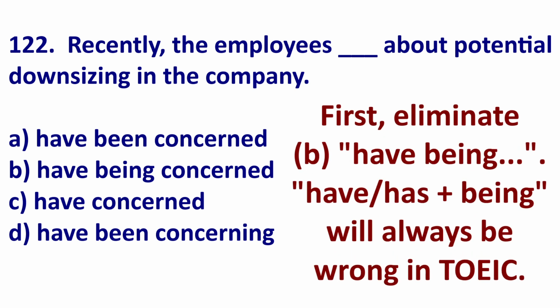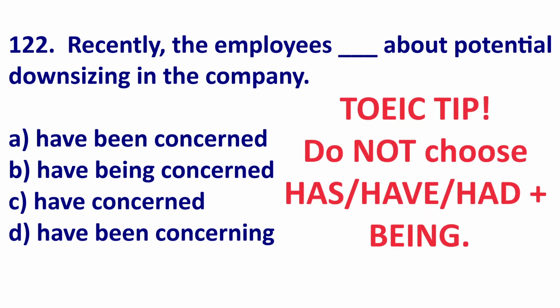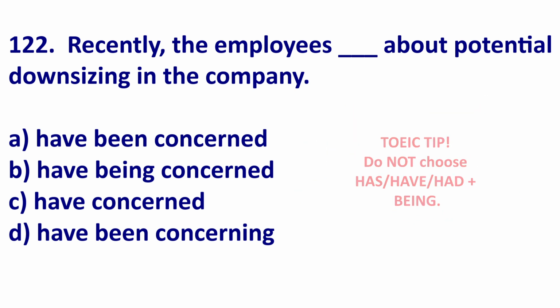First, eliminate B, have being. This will be wrong. Have being will be wrong 99.99% of the time. If you see has or have being on a TOEIC test, it will be wrong. So just eliminate that. So now we have been concerned, and have been concerning.